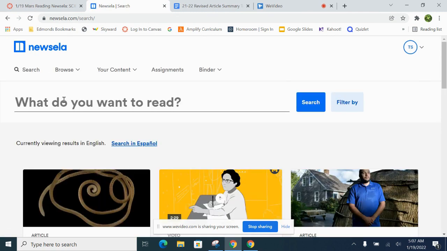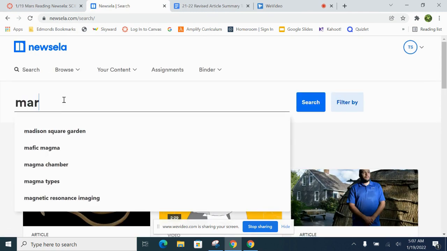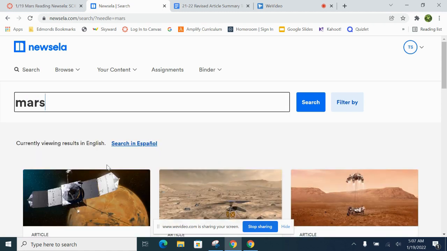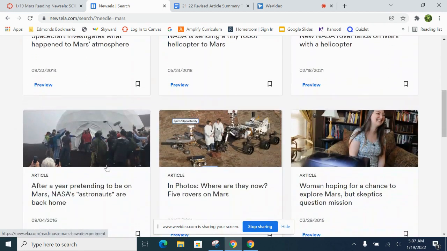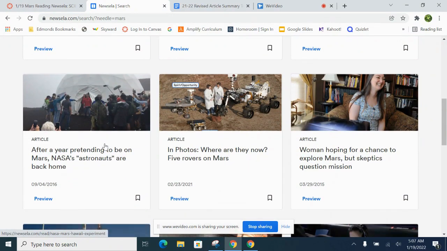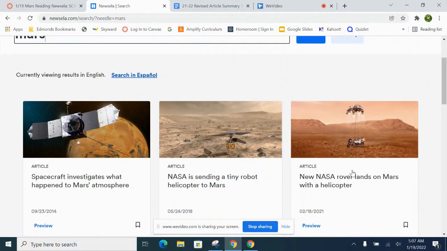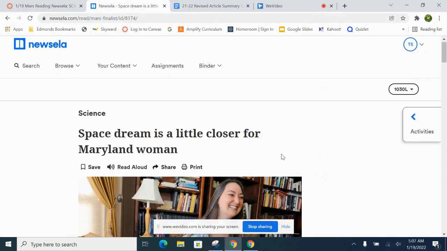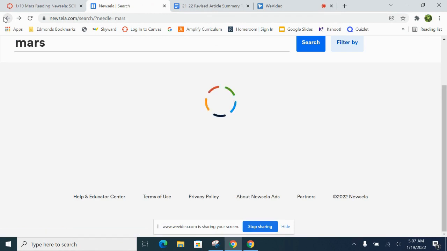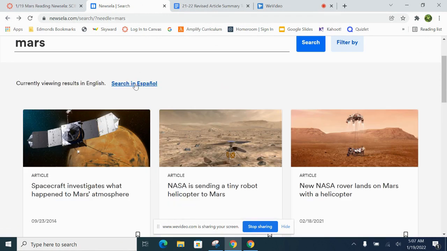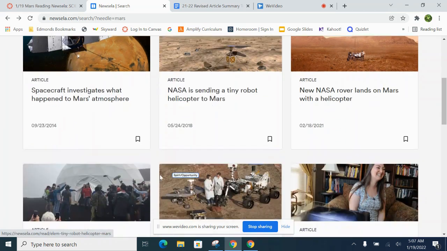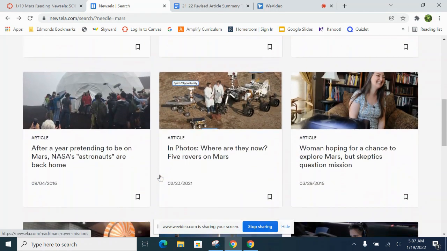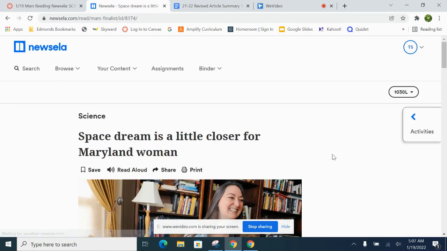Okay, so once you're at the Newsela site, you're going to go to search, and what you're going to do is just type in Mars. And you can see that there are a lot of articles about Mars. Some are more recent than others. This one is about the helicopter that was part of the Perseverance mission. Once you select an article, you can also search in Spanish. I accidentally chose this one before. So you can see there are certain features.